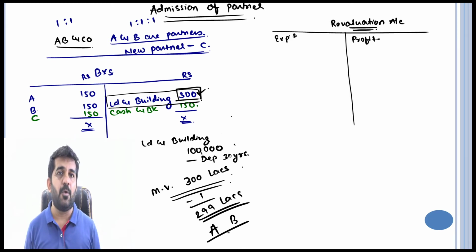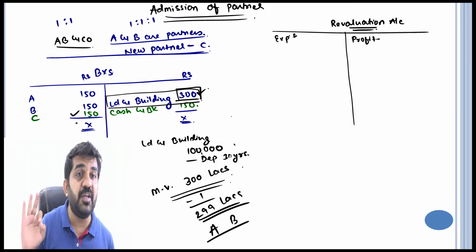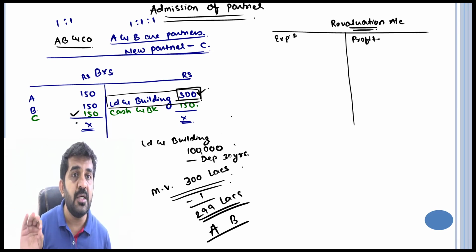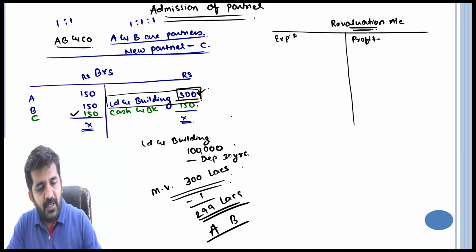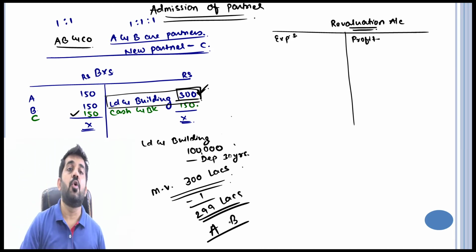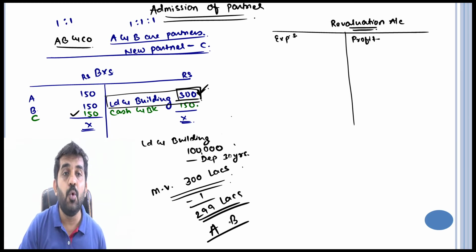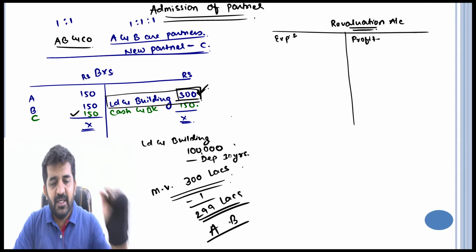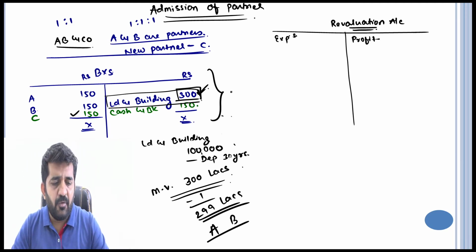But now the problem is, see, after C brings in 150 rupees, these are not lakh rupees, C is becoming a co-owner of this land. Say this new partnership of ABC ran for 1 day.